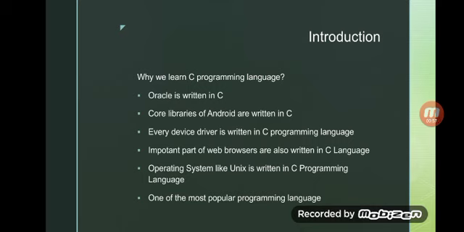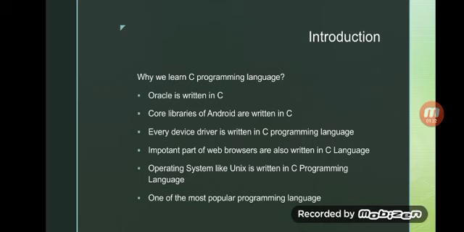Instead of having so many languages at this time, we all have to start with C programming as a basic language for students interested in computer science engineering, and in any branch we have this subject, C programming.